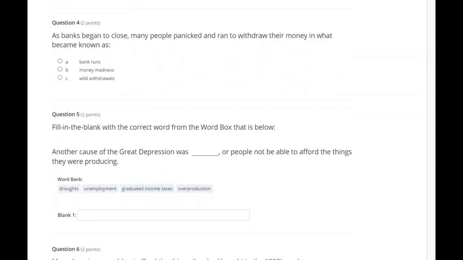As banks began to close, many people panicked and ran to withdraw their money in what became known as A. Bank runs, B. Money madness, C. Wild withdrawals.